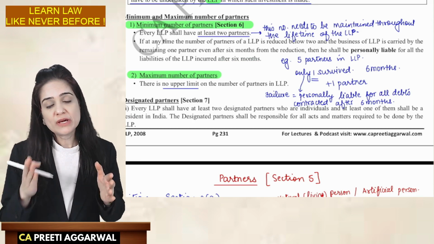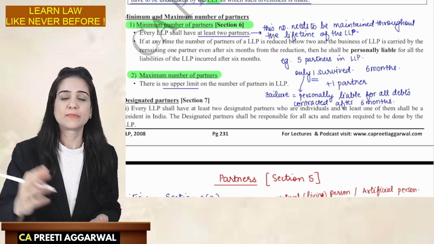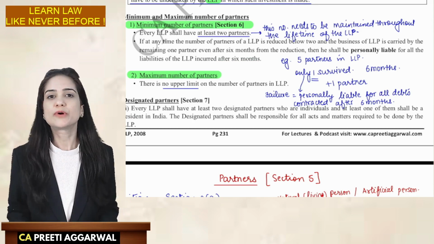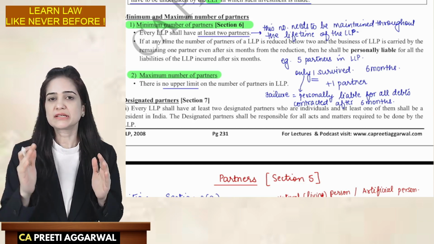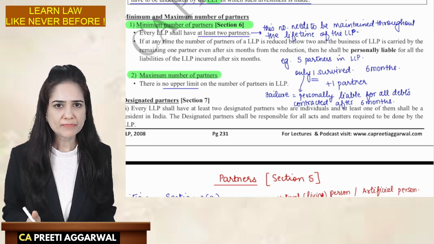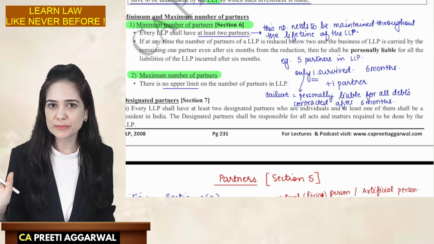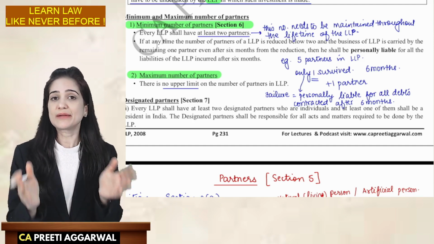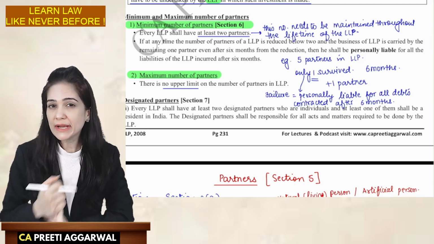This can also be a valid ground for winding up by the tribunal. Later we are going to study that in case the number is reduced below the minimum and the LLP continues to do business even after 6 months, this can be a valid ground for winding up by the tribunal.